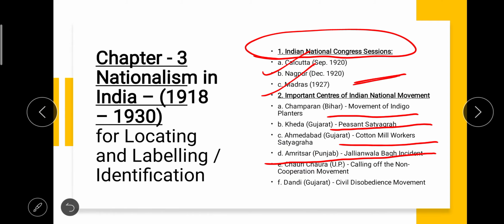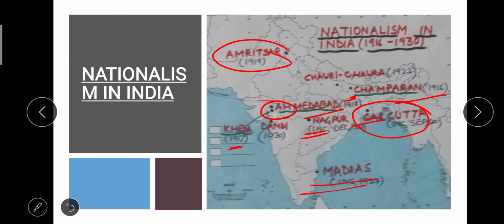Then we have Chauri Chaura, calling off of the non-cooperation movement in 1922. Actually, this movement started in 1919 and 20, but it was withdrawn by Gandhiji because an incident of violence took place at Chauri Chaura near Gorakhpur in Uttar Pradesh. So that is why Gandhiji called off the movement. You can see the location in the extreme northeastern part of Uttar Pradesh.